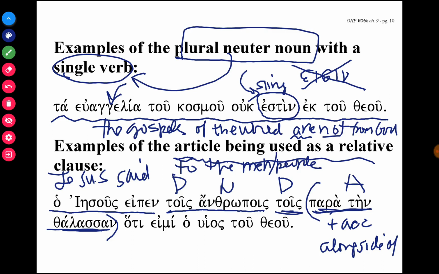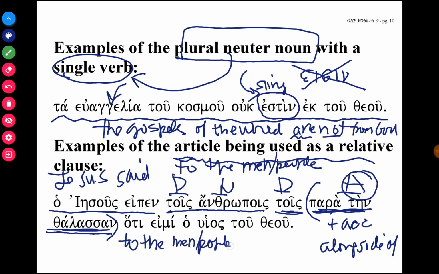How would you translate it? So the way we do this is if you see an article, noun, article pattern and what's in the attributive position, you don't have an adjective, you actually have a prepositional phrase, and you'll see this often in Greek. Then the way we help translate this in English is we try to approximate what it means in Greek into an equivalent English translation.